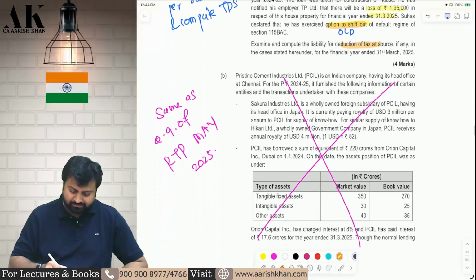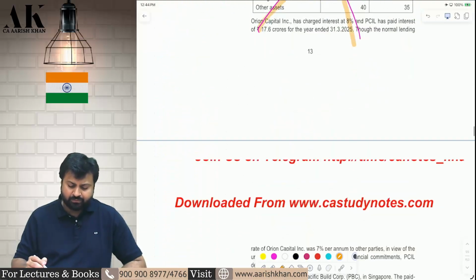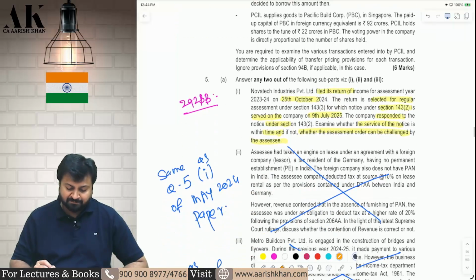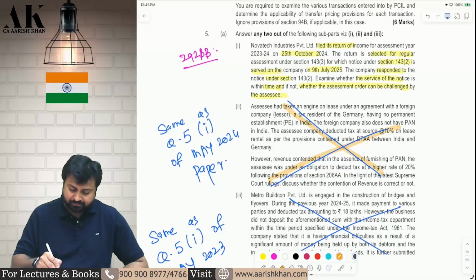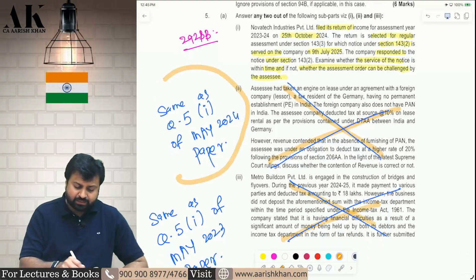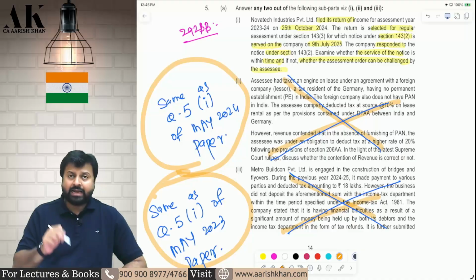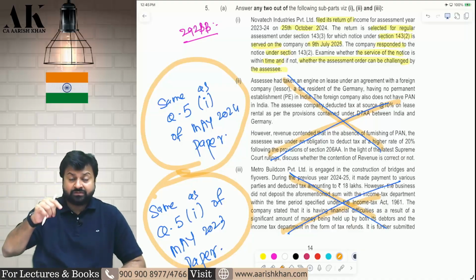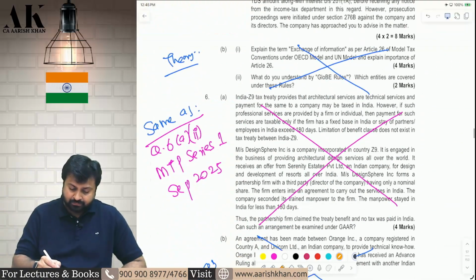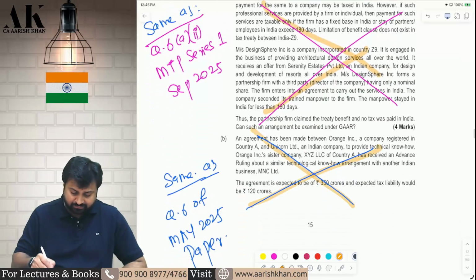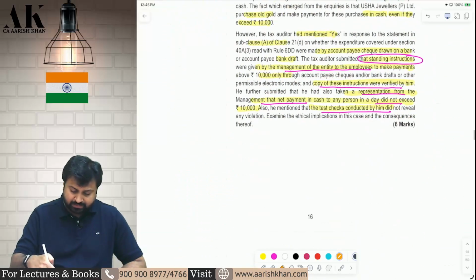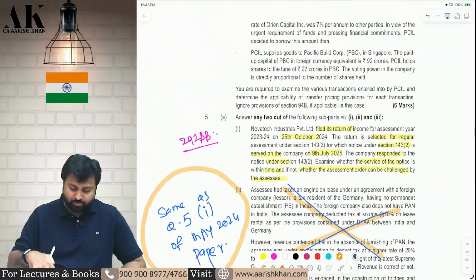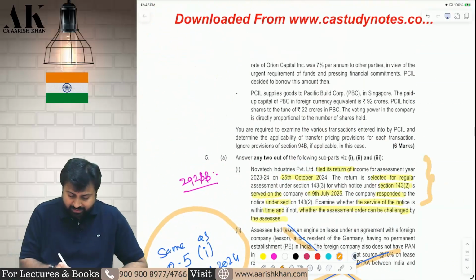Next question we have done earlier in RTP 2025. I am giving reference of each and every question which we have done earlier. We have done all these questions. This last question is pending, which I will do now, and this question is also not done earlier, so I will do that.